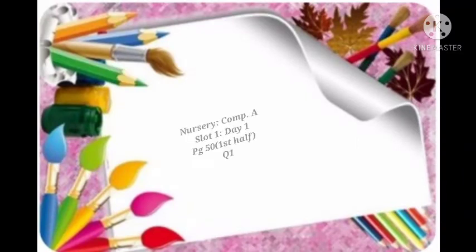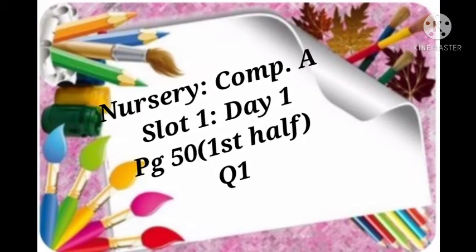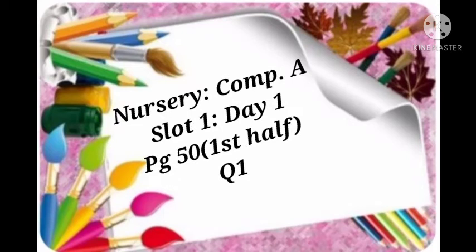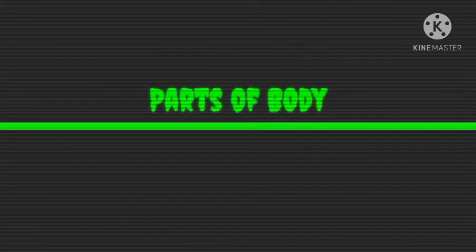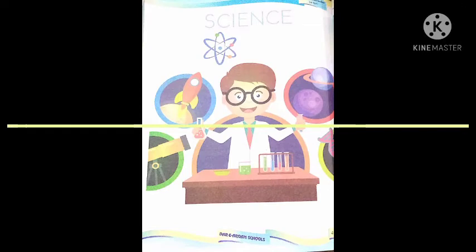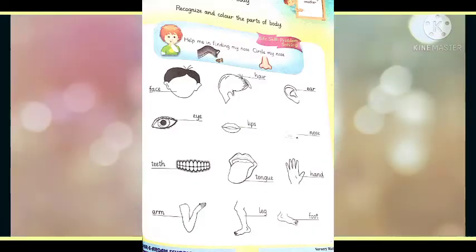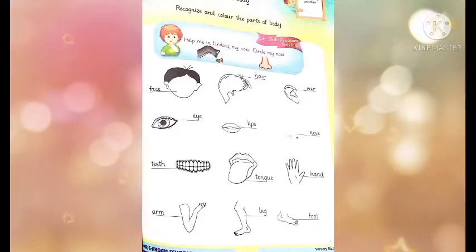Today we are going to start Task of Comprehension A, Slot 1, Day 1. We are going to do page number 50, first half, and we will learn question number 1. So open your Comprehension A, means science part of your maths workbook.